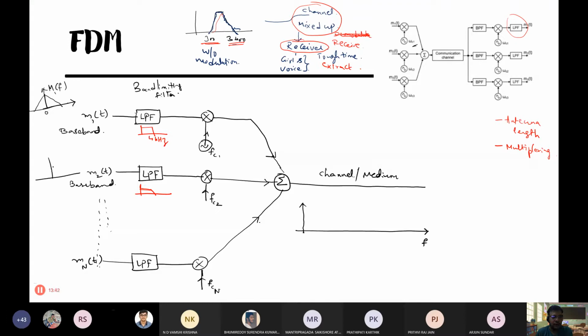Then M2 of F before modulation, this gate shape, M2 of F, this is F. Then Mn of F, some reversed inverted U. Okay, so this is Mn of F. So this is before modulation. After modulation, what will happen? The frequencies will be shifted to a higher extent.